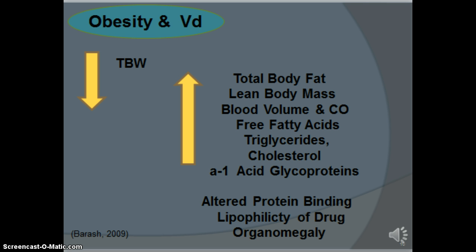A real quick review on volume of distribution. Remember that VD quantifies the extent of drug distribution, or in other words, it's the overall capacity of tissues versus capacity of blood for the drug. The VD in obese patients is affected by a decrease in total body water, an increase in total body fat, lean body mass, blood volume and cardiac output, increased blood concentration of free fatty acids, triglycerides, cholesterol, and alpha-1 acid glycoprotein, as well as how lipophilic a drug is.